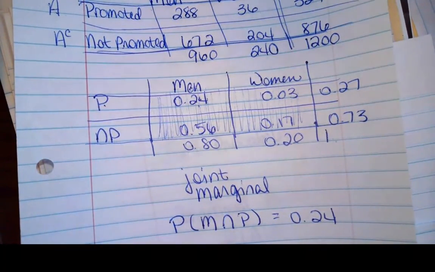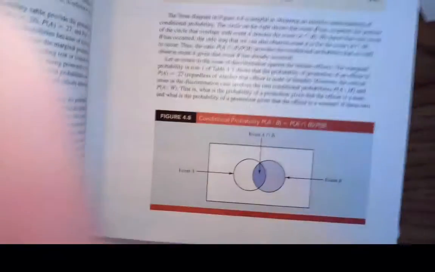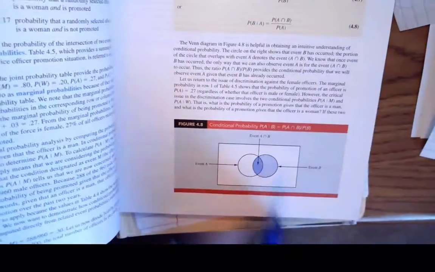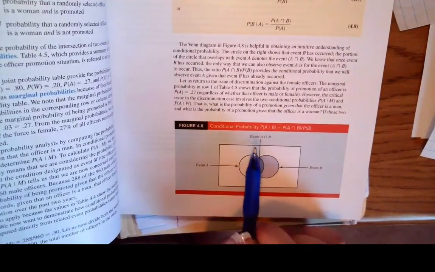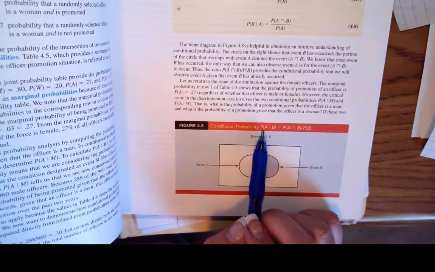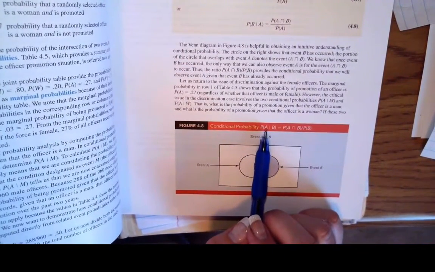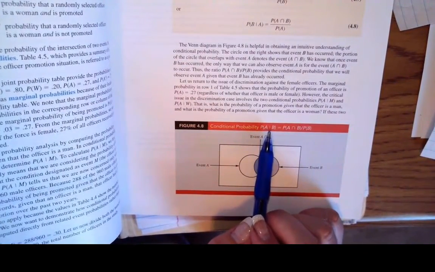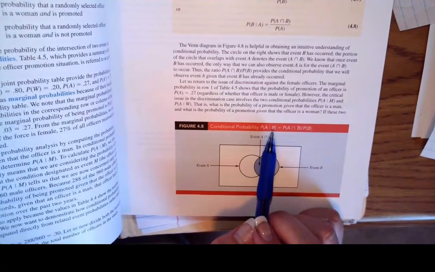And I'm literally going to show you the book here because it's easier for them to do it than me. If I look down here at this cool little Venn diagram, a conditional probability says the probability of A happening given that B already did.